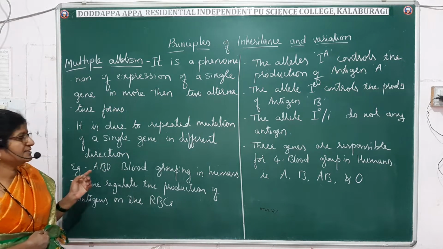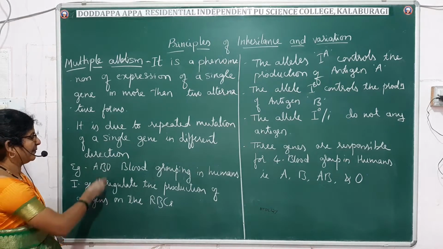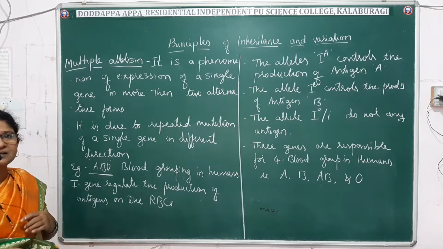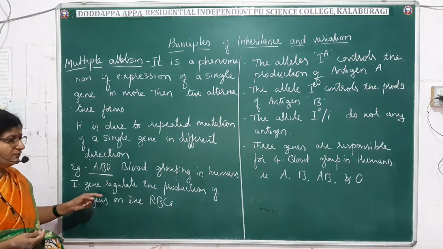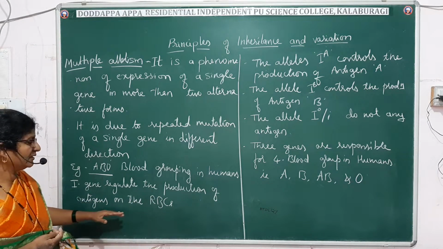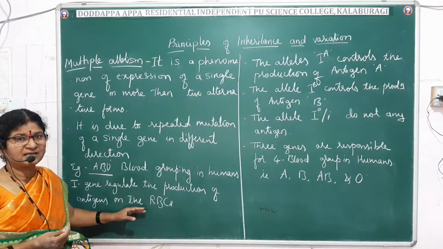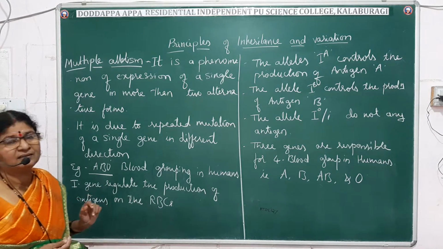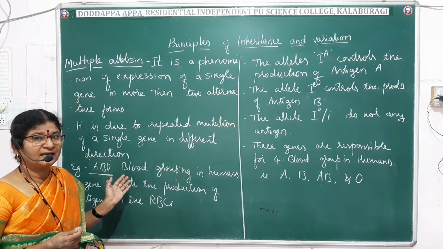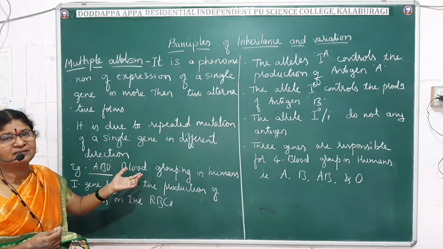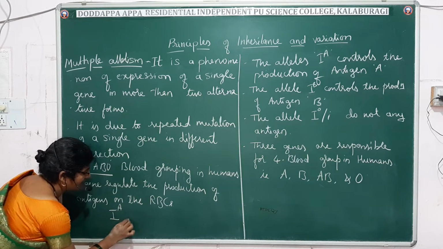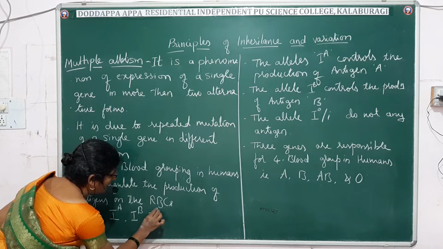The best example is the human blood group, that is the ABO blood group in humans. This ABO blood group is controlled by a single gene called I. This I will regulate the production of antigens, that is glycoprotein, on the RBC membrane. The I gene has three different alleles, that is three alternate forms, which we previously read: I raised to A, I raised to B, and I raised to O.